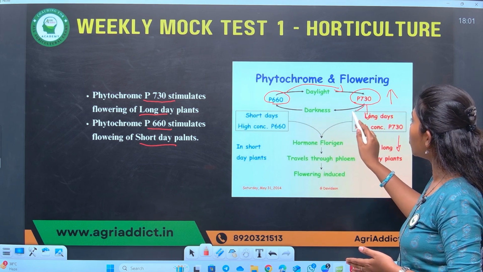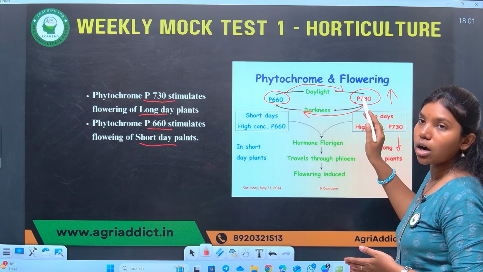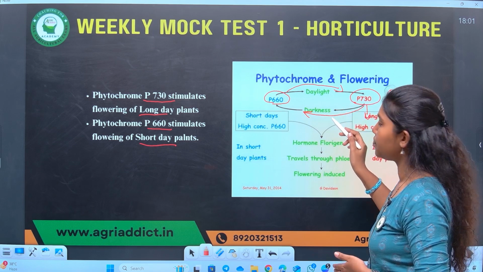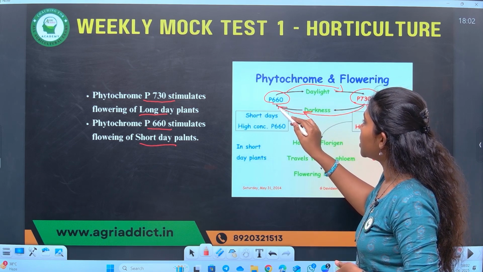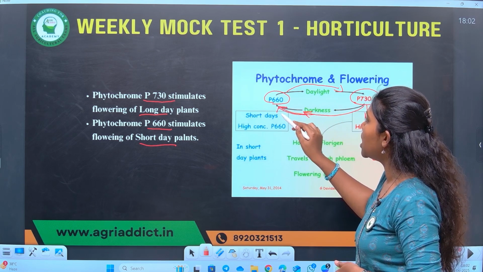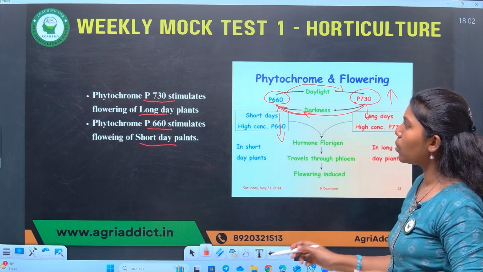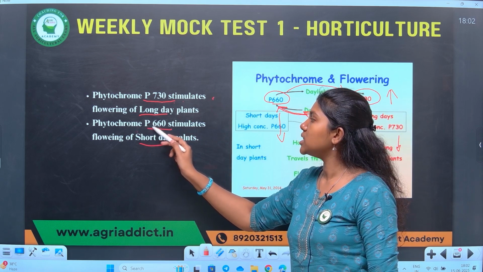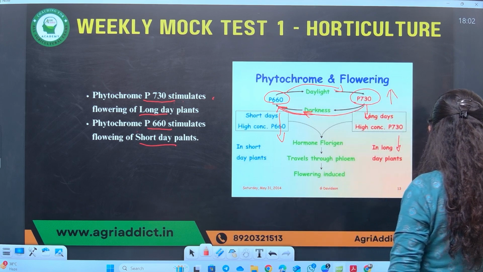Whenever there is more darkness in the environment, phytochrome 730 is converted into phytochrome 660. This darkness increases the concentration of phytochrome 660 and it induces flowering in short day plants. That's the reason why phytochrome 730 stimulates flowering of long day plants and phytochrome 660 stimulates flowering of short day plants. We'll go to the next question.